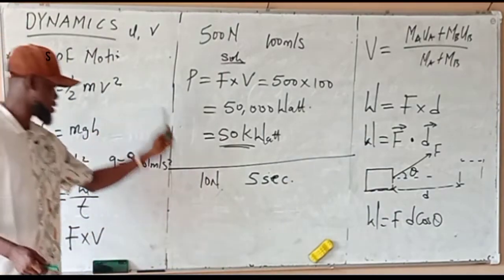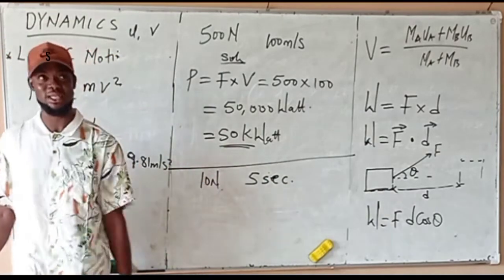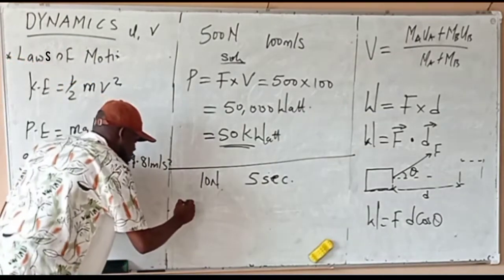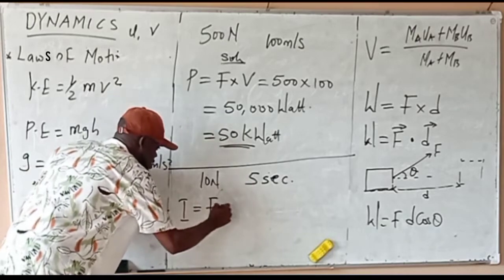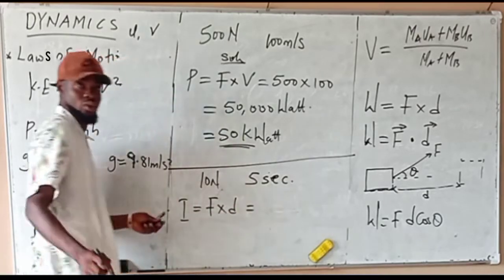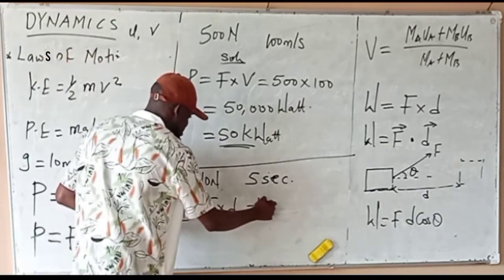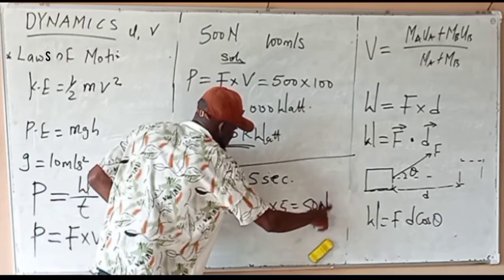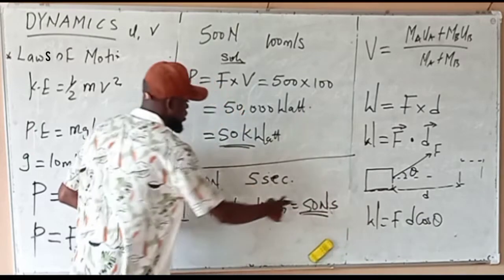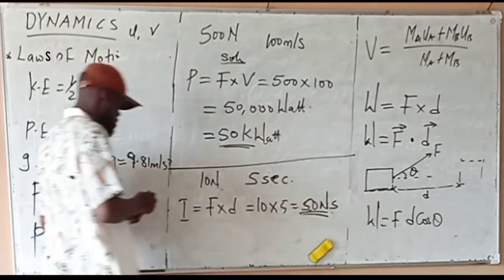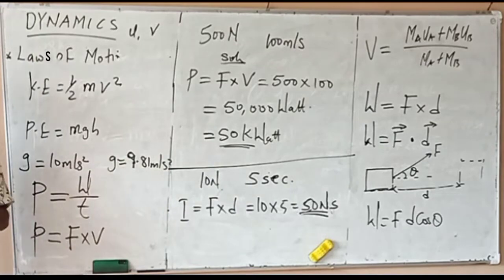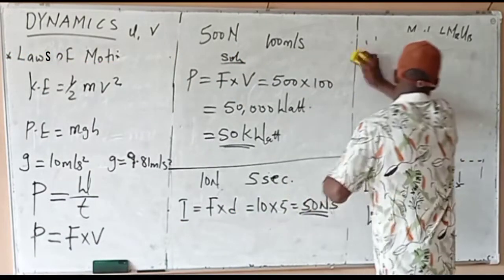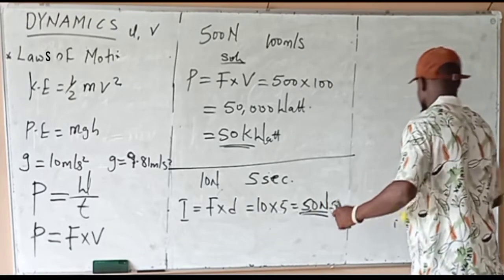The body uses a force of 10 newtons to maintain a particular distance for 5 seconds. What is the impulse developed by this body? Impulse I is force times time. That is equal to 10 times 5, which is 50 newton seconds. As simple as that. All these things are not that hard. Don't think they are very hard.